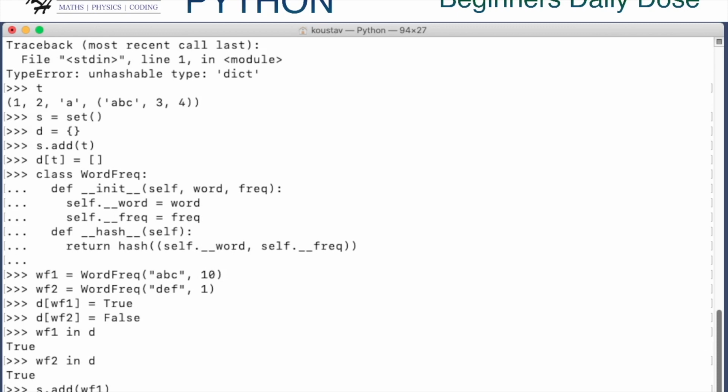So yeah, that was all about tuple being a hashable object in Python. You can use it as an element of a set or as a key of a dictionary, because elements of a set and keys of a dictionary are required to be hashable, and since by default a tuple is hashable, provided that all the elements of the tuple are immutable data objects.